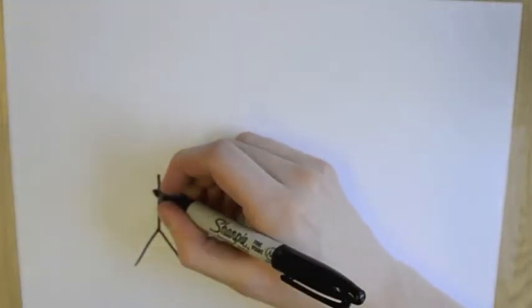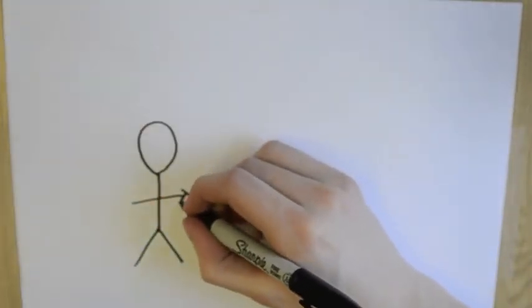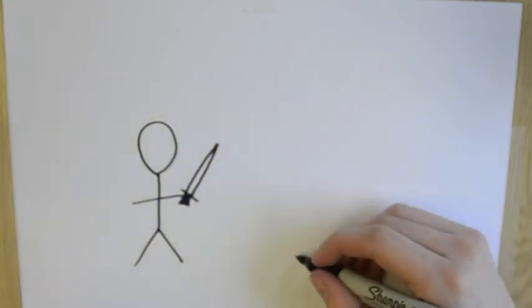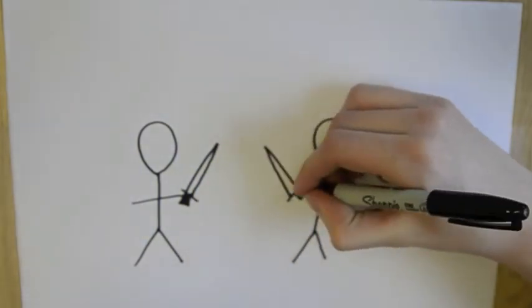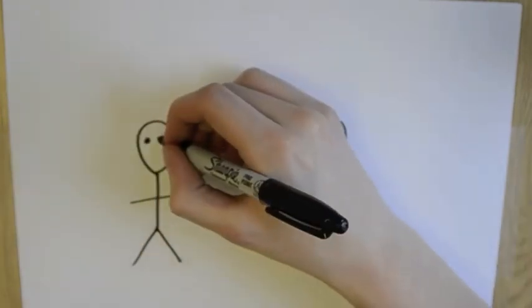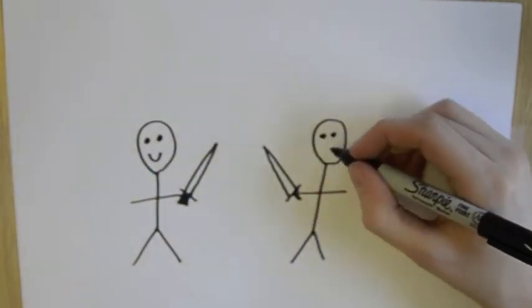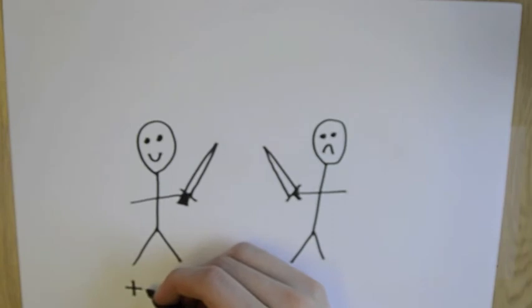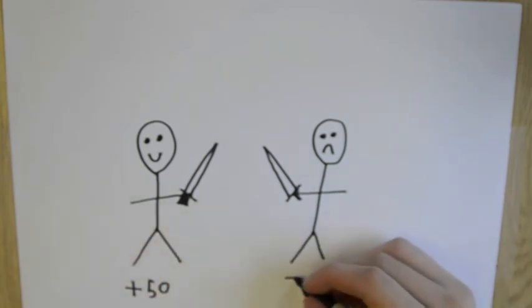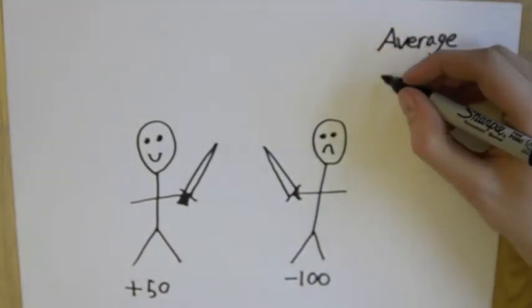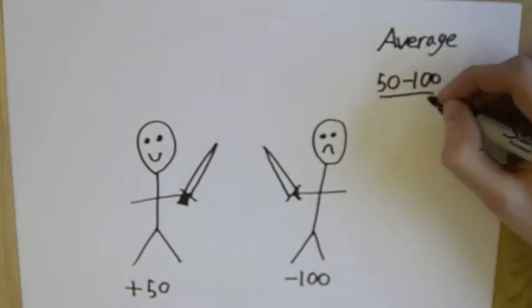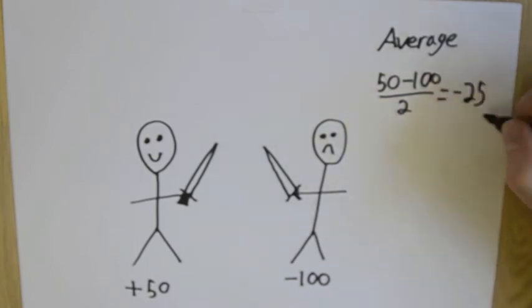But what if a mutant aggressive appeared in the population? He would win the fight every time, thus gaining plus 50 every time. As this is much greater than plus 15, he would be successful and pass down his genes. If the gene was passed on until all the people were aggressive, they would be winning half their fights, gaining plus 50, and losing half, losing 100. This population would average minus 25. If a mutant peaceful appeared, it would run away from the encounters and average 0, thus spreading its genes.